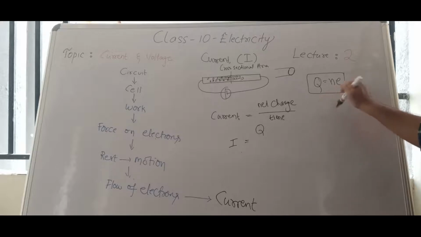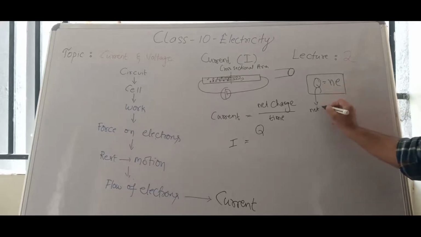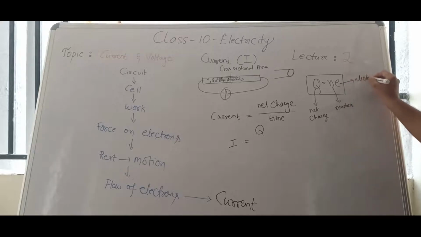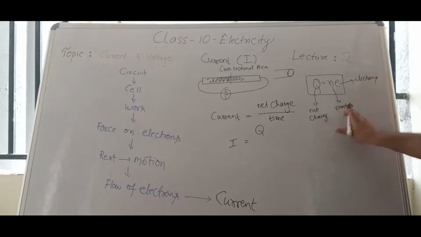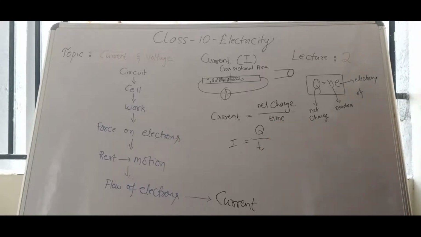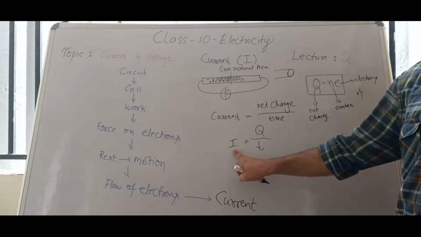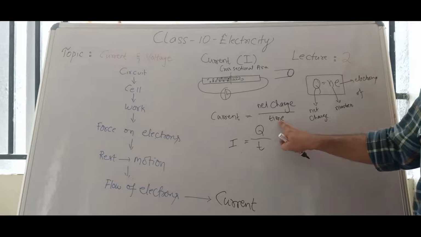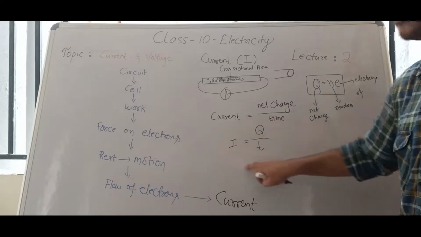Q is equal to N into E. Q stands for net charge, N stands for number, E stands for electrons. Net charge is equal to number of electrons times charge. Q is equal to N into E. Time is represented with the letter T. I is equal to Q by T. I stands for what? Current. Q stands for net charge. T stands for time.